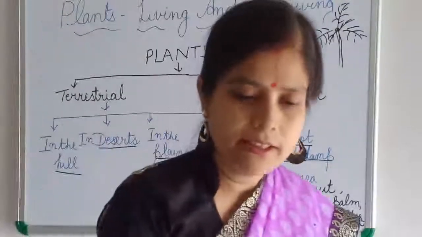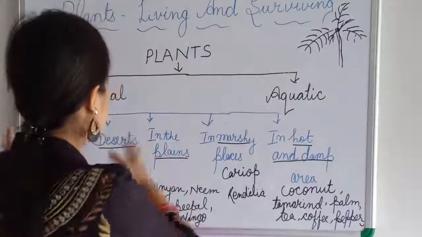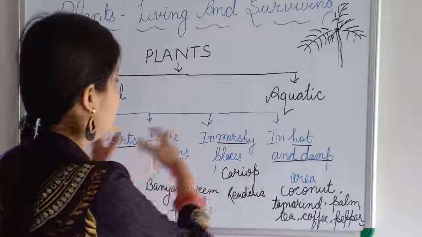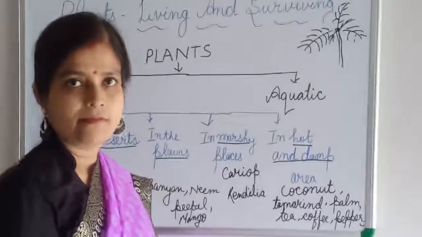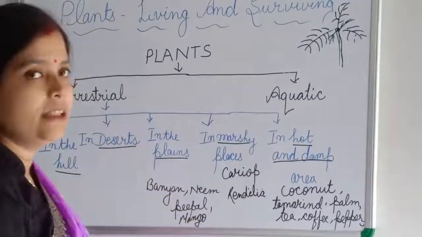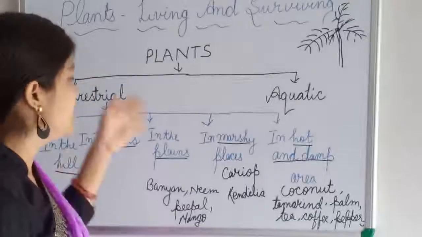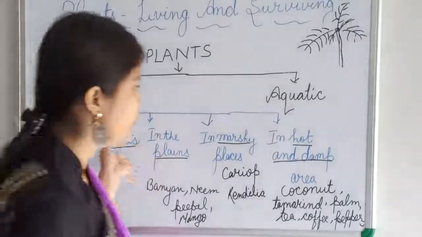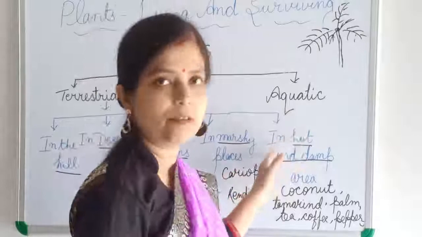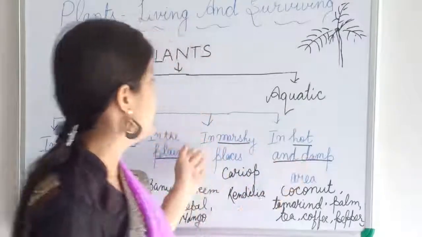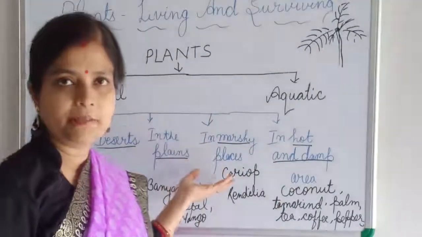So we can see the plants differ from one area to another. Plants that grow in a hilly region are different from plants that grow in a plain region, and they are different from plants that grow in a hot or damp area. Or they are different from plants which grow in marshy places.